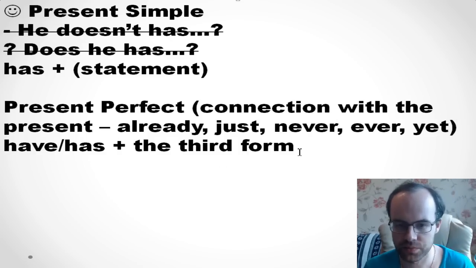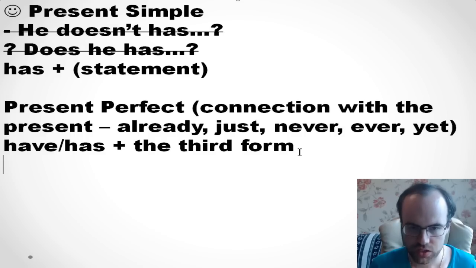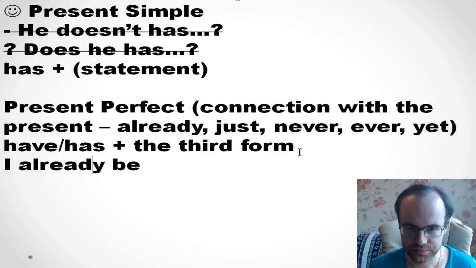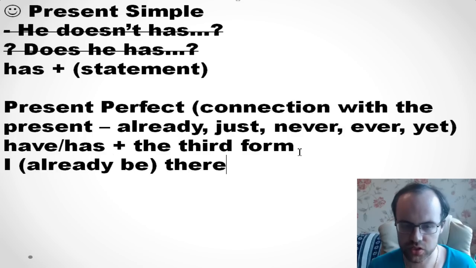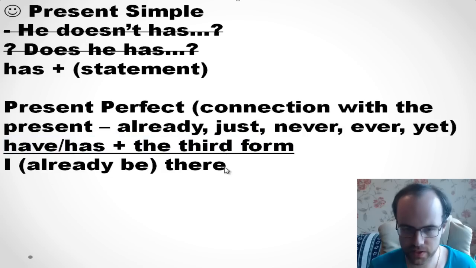For example, I need to say it in present perfect. How will you say it? Please open the brackets. So you need to open the brackets, okay? This is the first one here, think about it. And the second one.